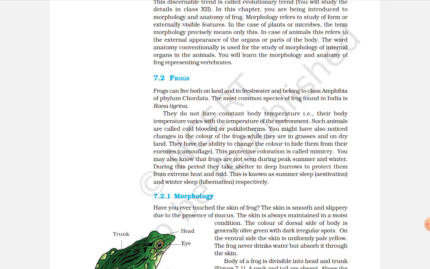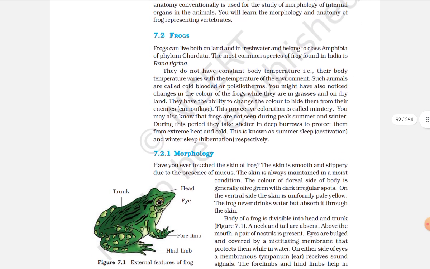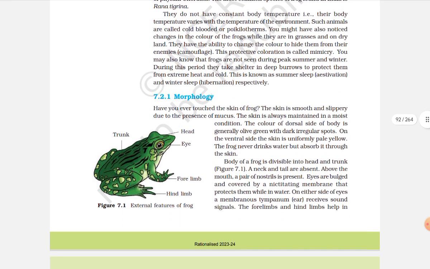You may also know that frogs are not seen during peak summers and winters. During this period, they take shelter in deep burrows to protect themselves from extreme heat and cold. This is known as summer sleep, estivation, and winter sleep, hibernation, respectively.